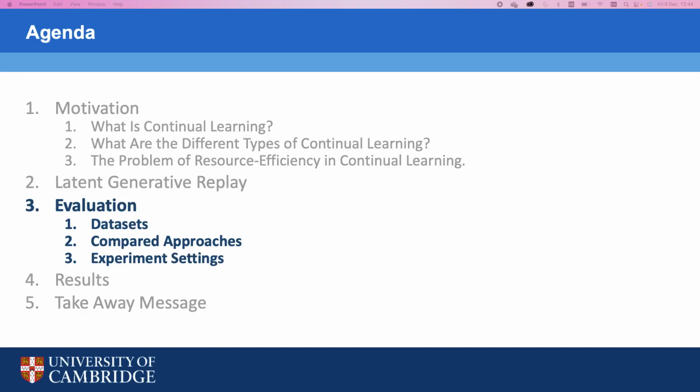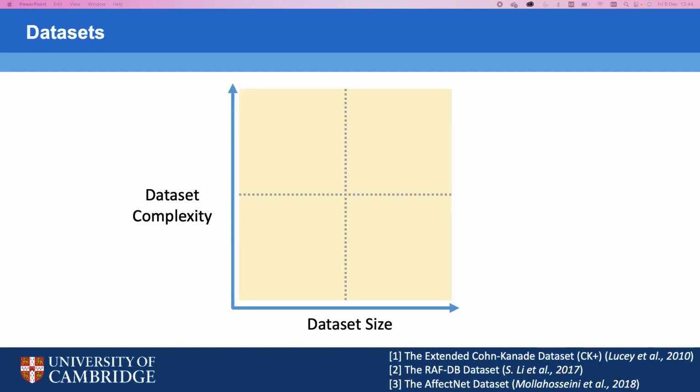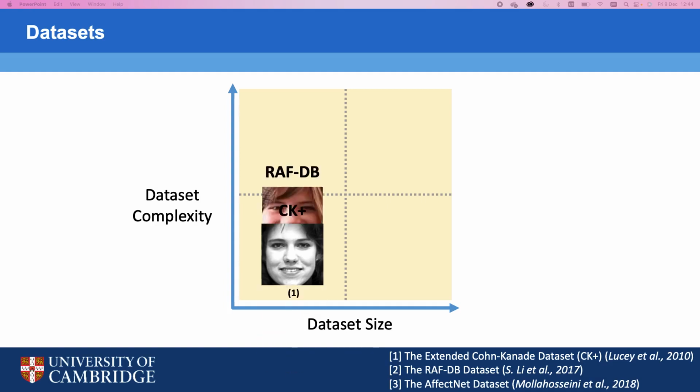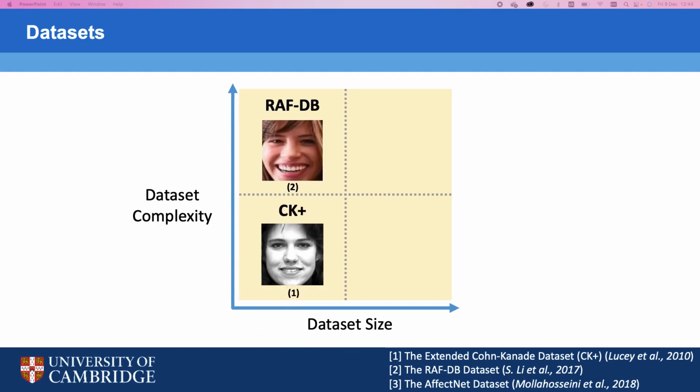Now I'll go through how we evaluated our proposed method. Like I said, we wanted to evaluate our method in the context of facial expression recognition. To do that, we used 3 popular facial expression benchmarks. The first one is the CK+ dataset. That's a relatively small dataset, and images are standardized. So they've been obtained in a lab setting with people facing the camera. Next one is RAFDB. It's still not too big, but unlike CK+, it consists of images taken in the wild. So people in more natural settings, not always facing the camera. And the last one is AffectNet, which is a very big dataset, and it's also the most complex of the 3.